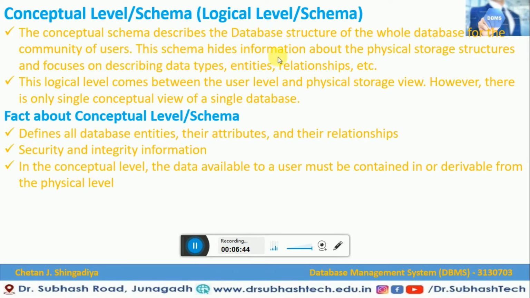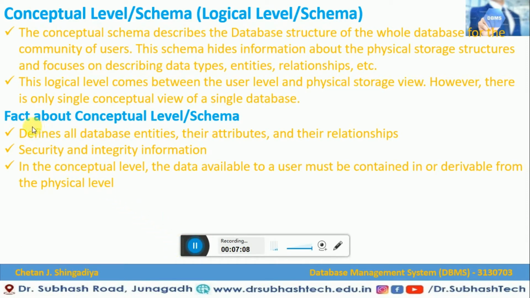This schema hides the information about the physical storage structures and focuses on describing data types, entities, and relationships, etc. This logical level comes between the user level and the physical storage view. However, there is only one single conceptual view of a single database.